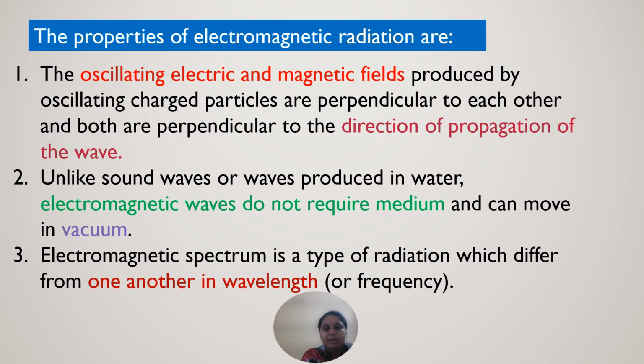Unlike sound waves, which are produced in water, electromagnetic waves do not require any medium. It is an electromagnetic wave and it can move even in vacuum. And electromagnetic radiation forms a spectrum, a spectrum consisting of radiation where each differs in wavelength or frequency. So depending upon the wavelength and the frequency, the radiation varies in the electromagnetic spectrum.